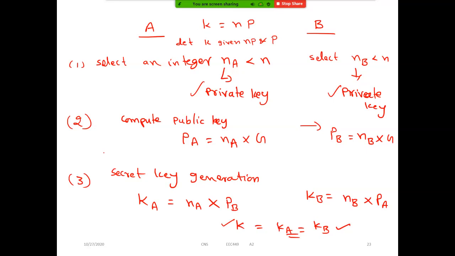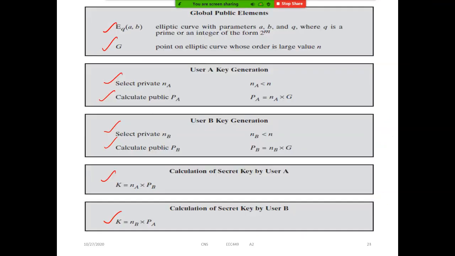Maybe if there is a multiplication, then it's very easy. Actually, it is not a multiplication. They are the points, so we have to perform operations on the points. So we can say that is the discrete logarithm or elliptic logarithm. It's very difficult to determine the secret key given this multiplication nA into PB or nB into PA. So clear? Even the brute force attack, if they want to determine this key K value, it's very hard because it's a discrete logarithm.